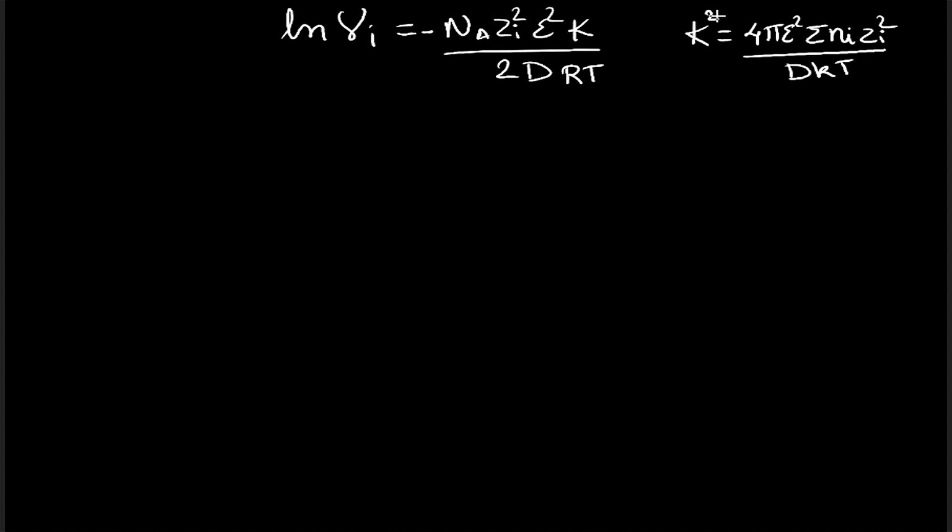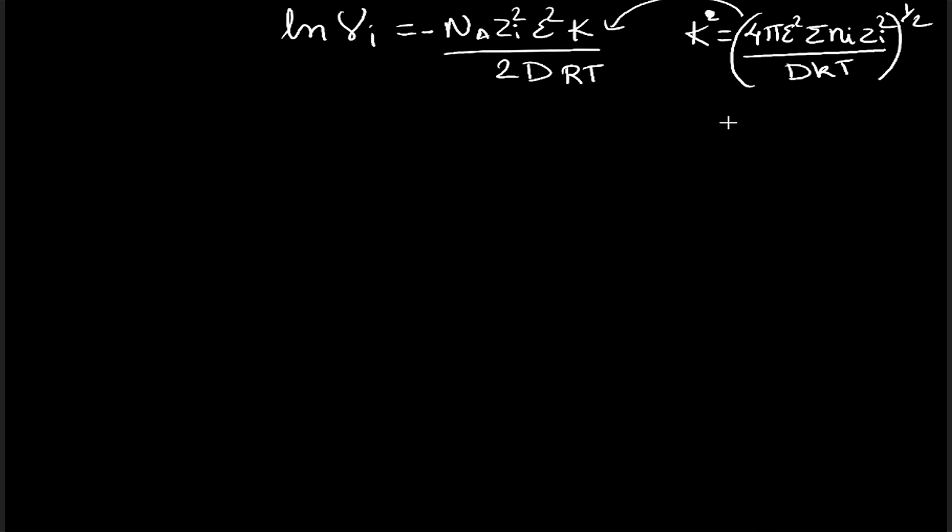This is the value of kappa that we have seen earlier. We will be substituting this kappa in this equation, writing the square root as to the power 1 by 2.